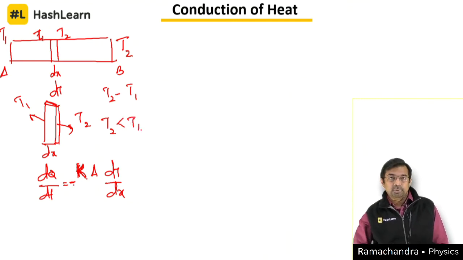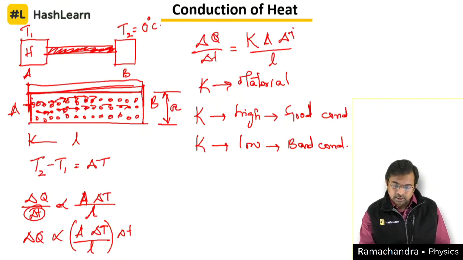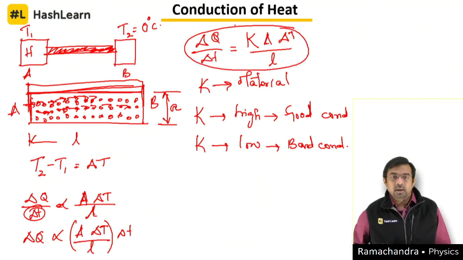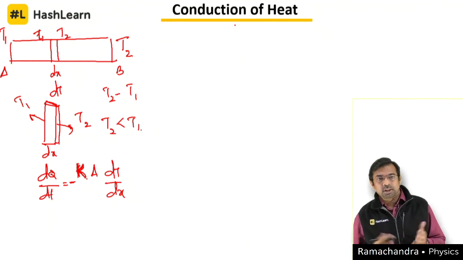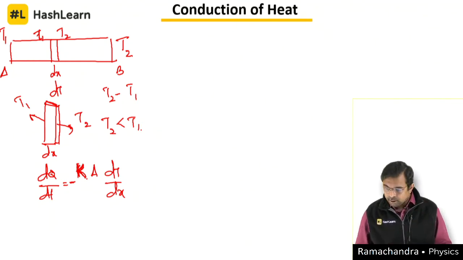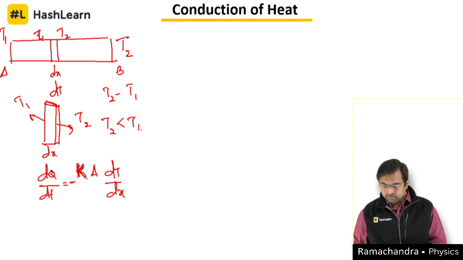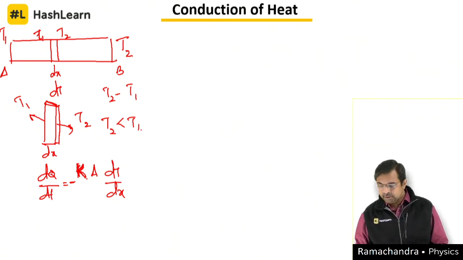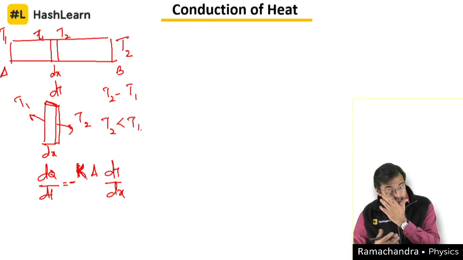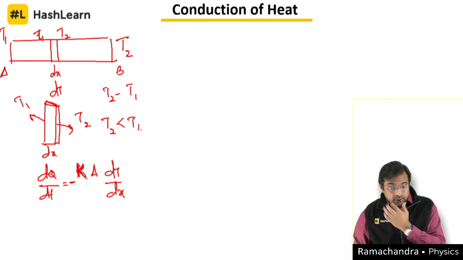So this minus should be there, while in the case of the previous one, this delta T we could use as we wish, because it was just a change. The change could be made according to our will and wish. So that is why when you talk about the differential approach, we need to include that minus sign. So this is about the equations of thermal conductivity. We will go to the next important one.